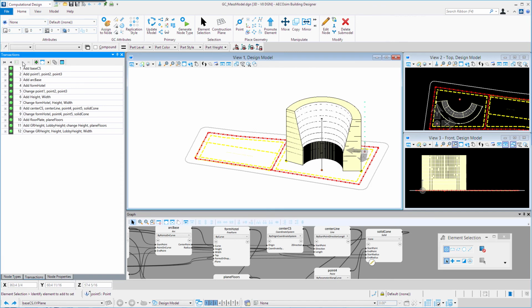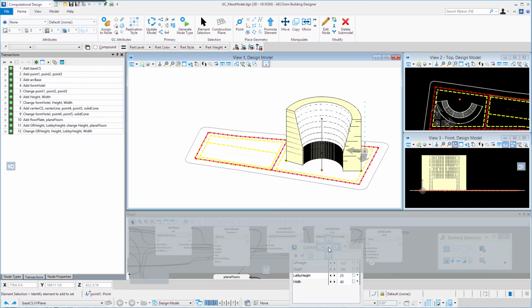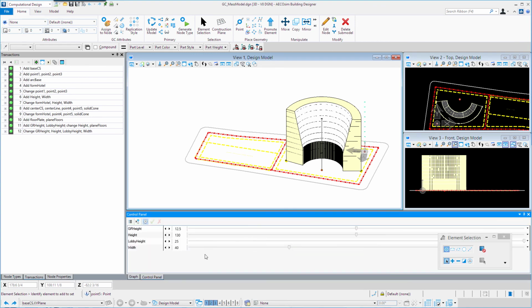So we now have a model that we can manipulate in a number of ways. We can go to our control panel and modify variables. So we can control the overall height of the form, we can control the basic width of the form, and we can control floor-to-floor heights.